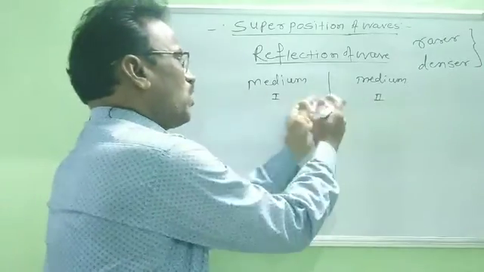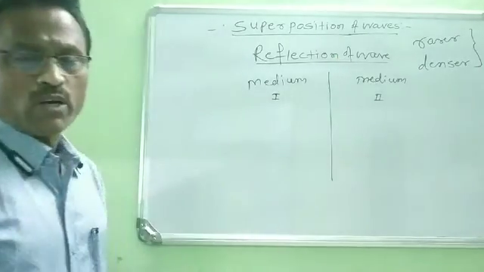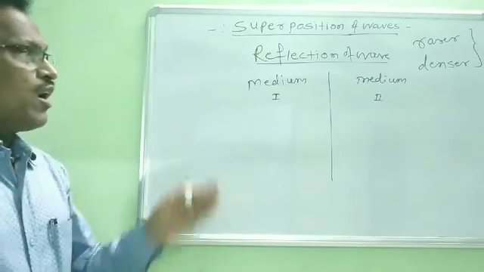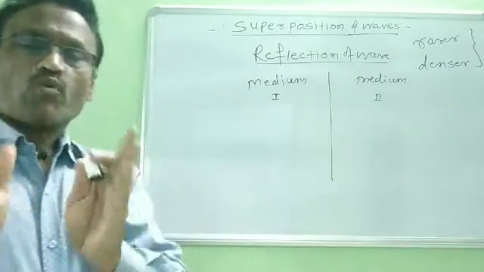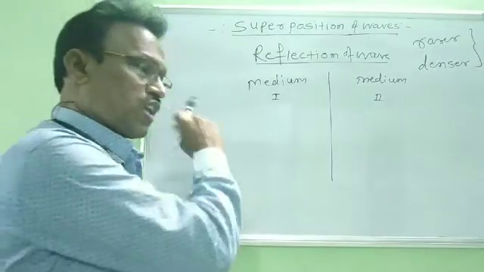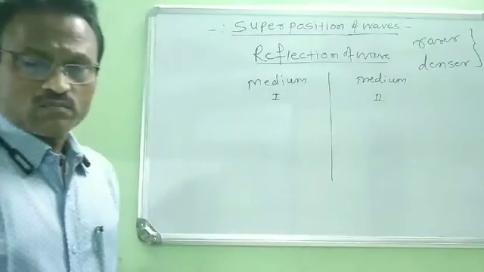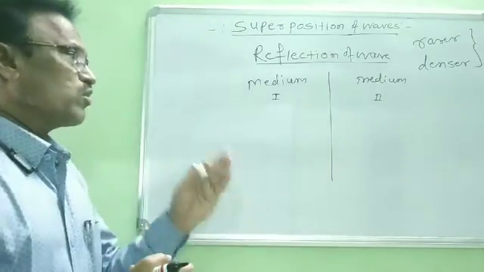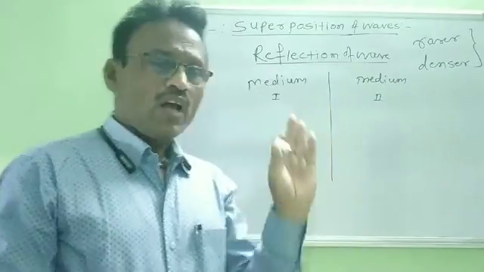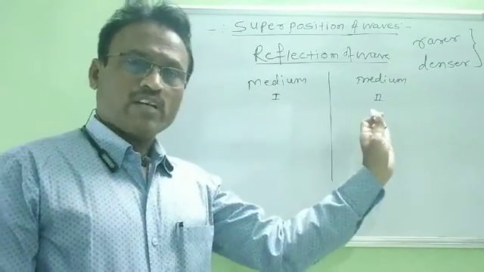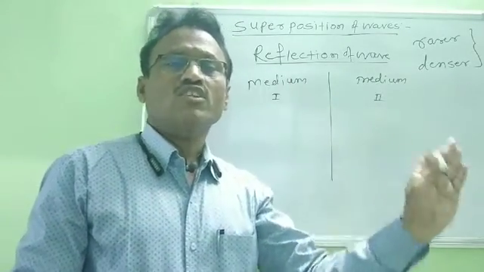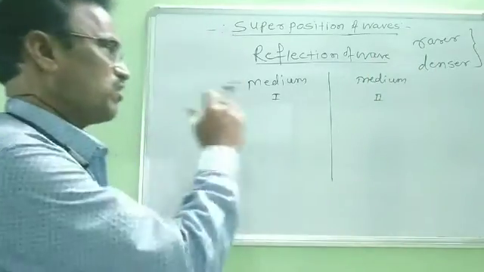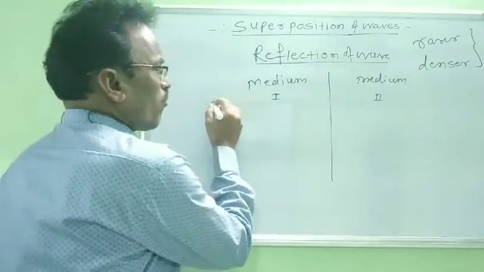Between any two mediums there is a boundary. First, we consider one progressive wave. This wave is traveling through one medium, and this wave is known as the incident wave.